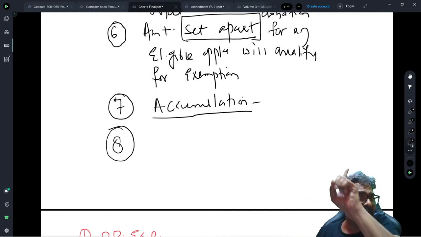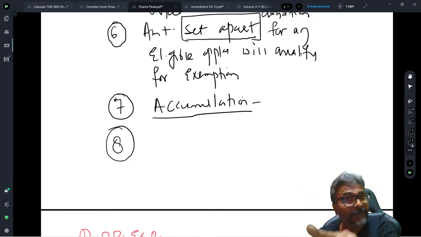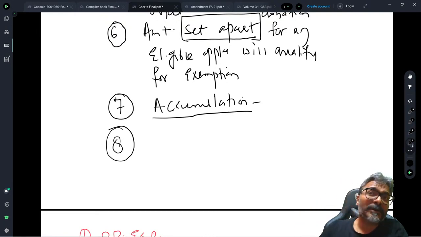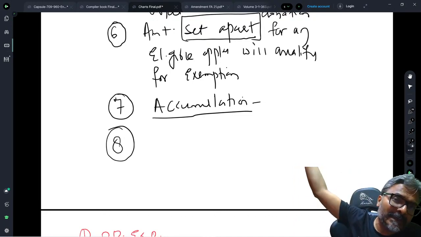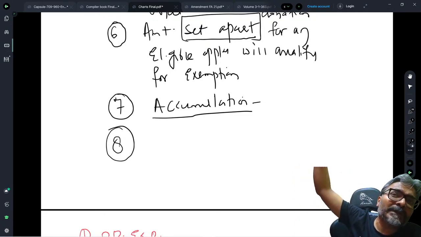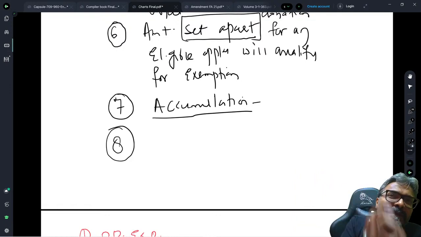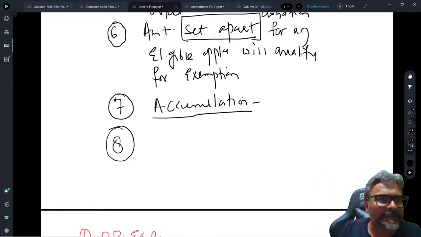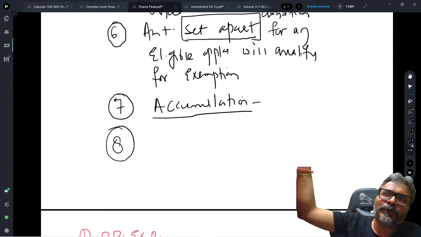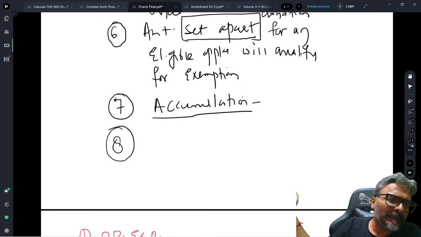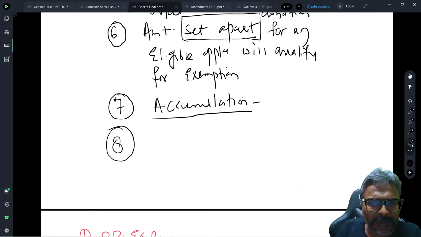Fine. However, one thing will be a default. And what is the default? If you have taken the option of accumulation, but instead of applying it for the object, you later on decide to donate it to another trust. Students, in that particular case, it will be considered as a default. In that case, the money which has been applied for giving donation to another trust will be considered as deemed income. I hope that all of you are clear with this one now.